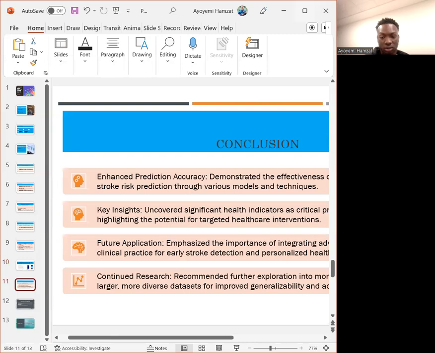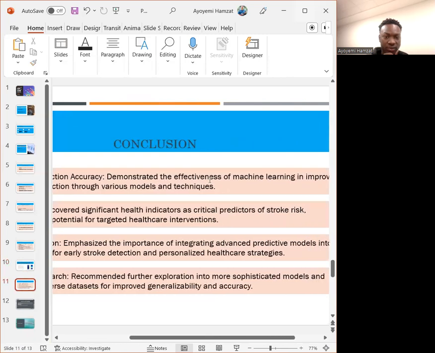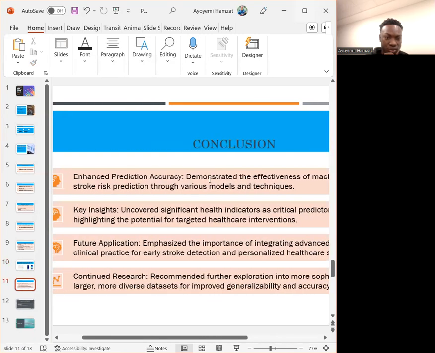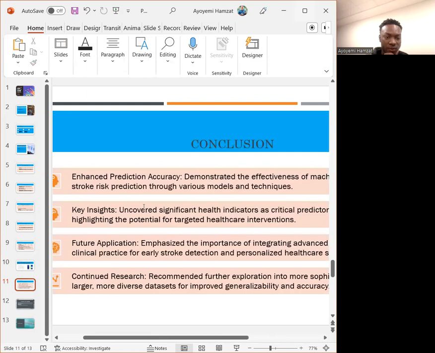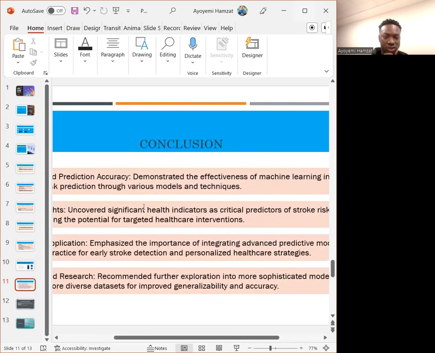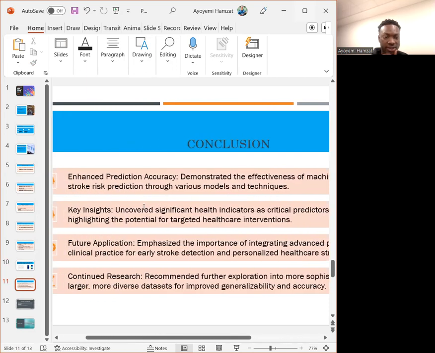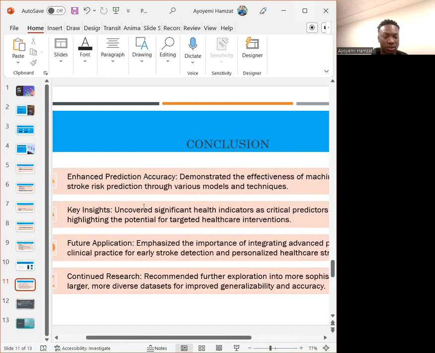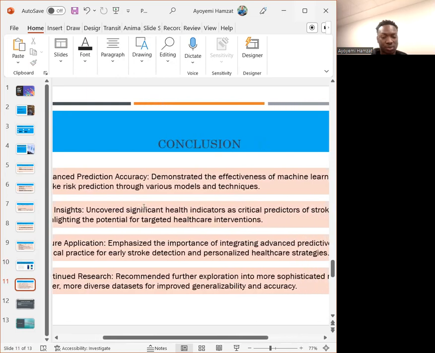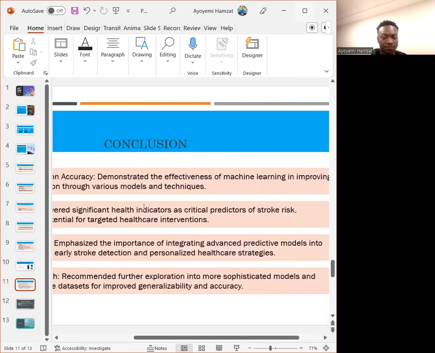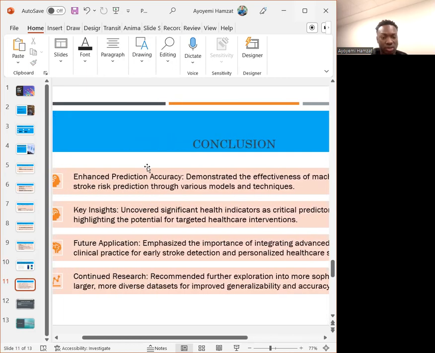And finally, while acknowledging the data set's limitations and the need for further modeling, my conclusion demonstrated the effectiveness of machine learning in improving risk prediction through various models and techniques. I uncovered significant health indicators and critical predictors of stroke risk, highlighting the potential for targeted healthcare interventions. I also recommend further exploration into more sophisticated models that I can use for my data set. So those are the conclusions I came to from the project.